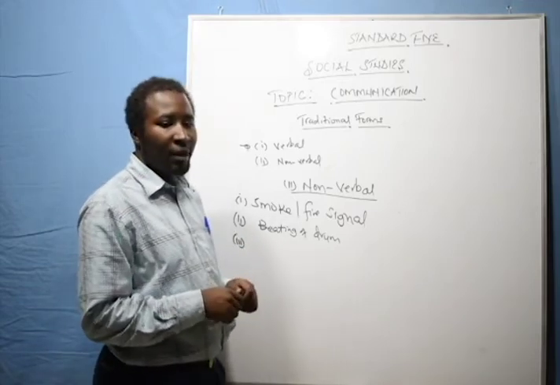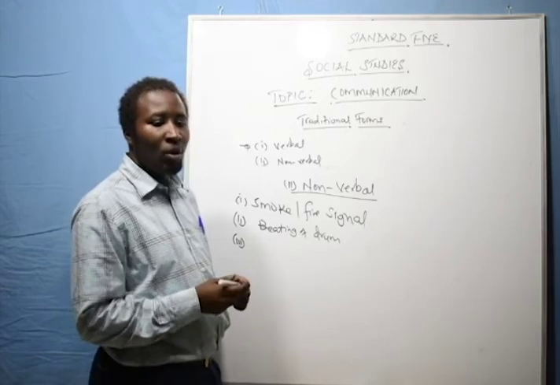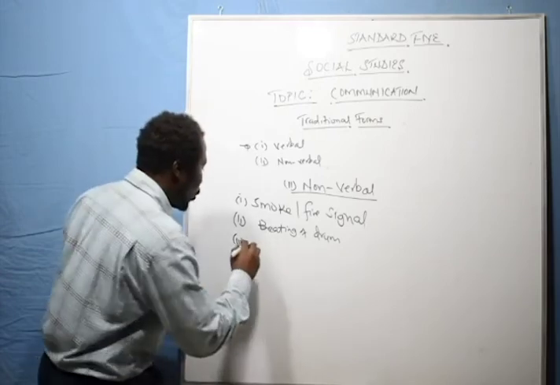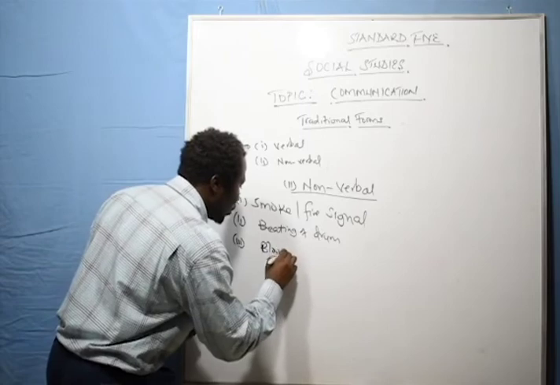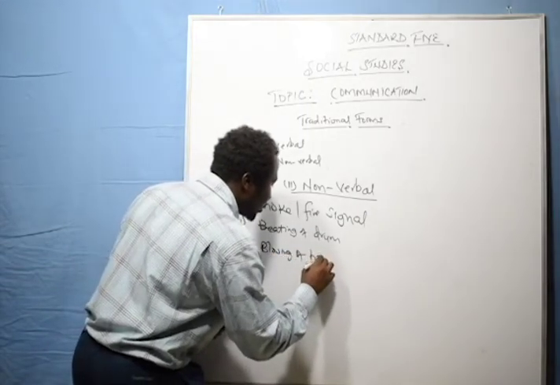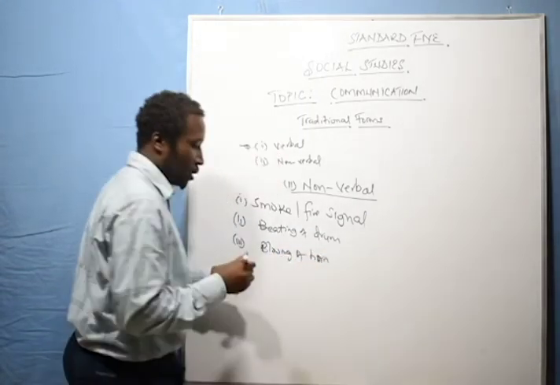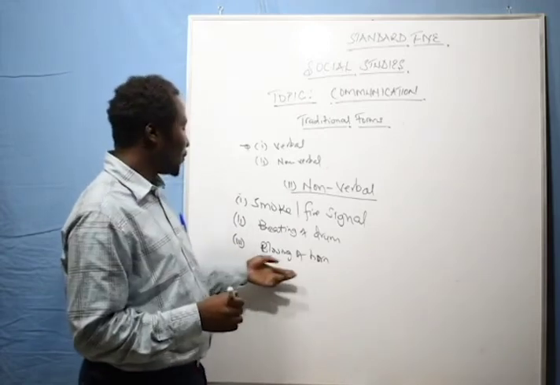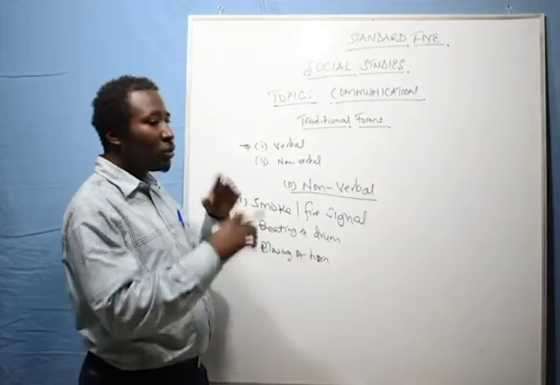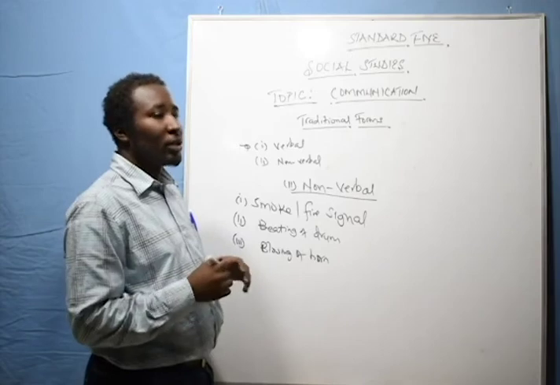Number 3 that we have as a non-verbal means was the blowing of a horn. So blowing of the horn was a sign of non-verbal communication.